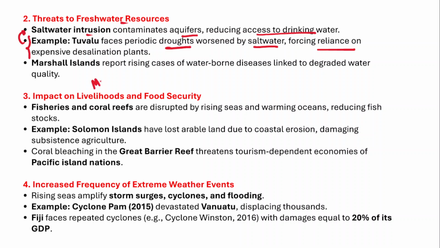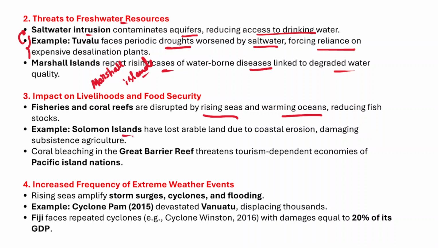And similarly, the Marshall Islands, right? They are reporting rising cases of waterborne diseases linked to degraded water quality. Now, impact on livelihoods and food security. For example, fisheries and coral reefs are disrupted by rising seas and warming oceans, thereby reducing the existing fish stocks.